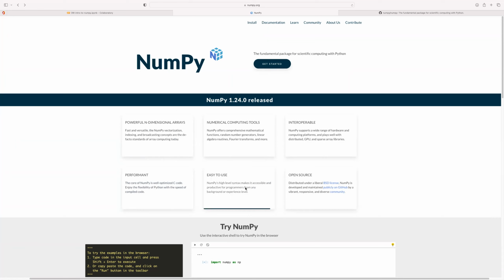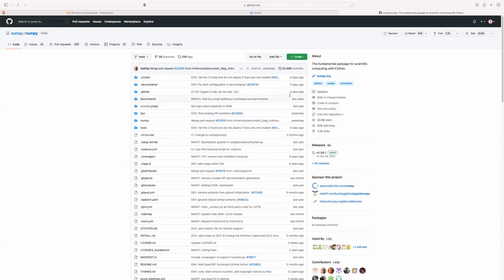In addition, it's easy to use. Again, it's very accessible and productive for a lot of programmers, whether you're a beginner or at an advanced level. And lastly here, you can see that it's open source. In fact, we've already shown you that it's maintained on GitHub, and there are many ways you can contribute to that.